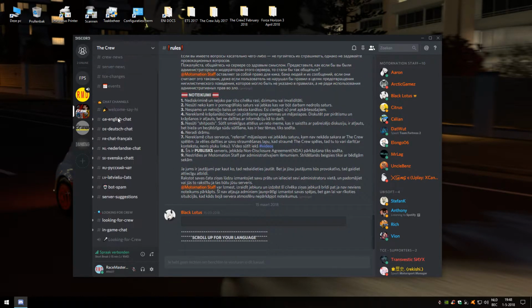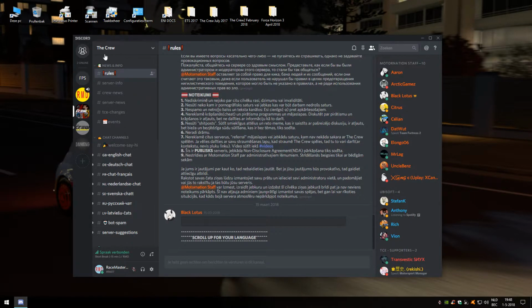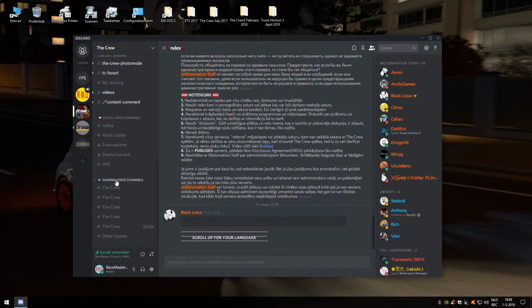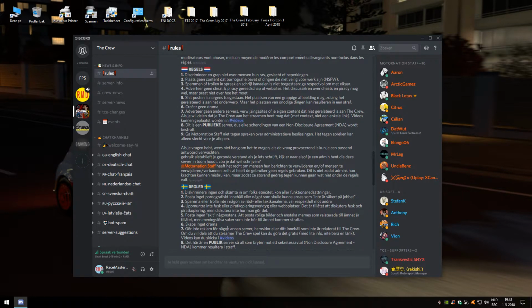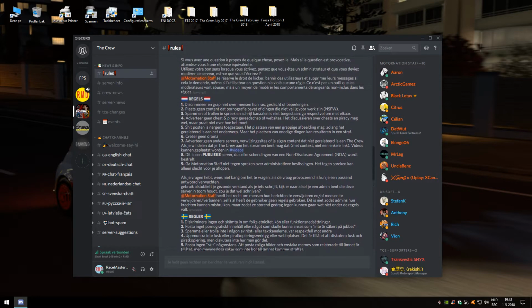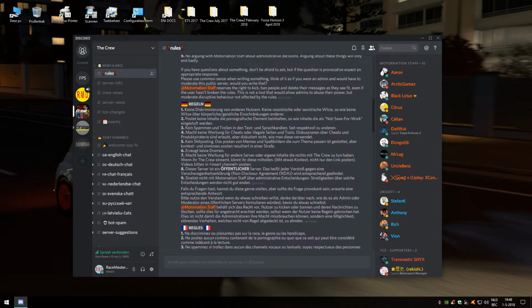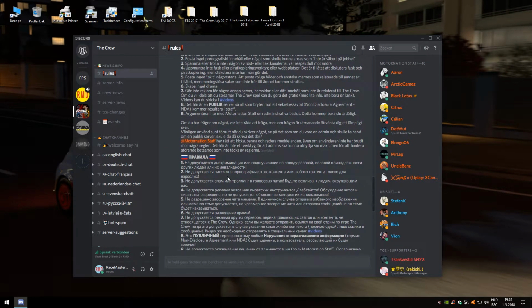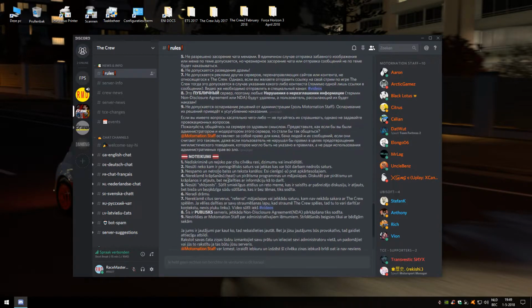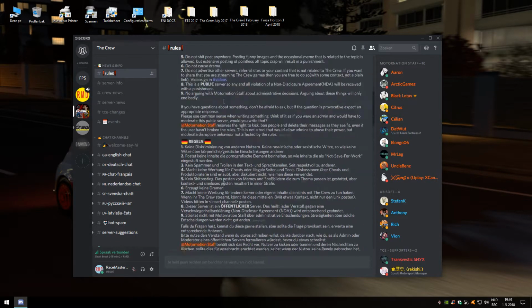You end up on this page here, and if you go on the left, you will see all kinds of different channels. That can be chat channels, voice channels, and so on. You have some rules that you have to go by. Depending on your language, you can scroll up here. If you click on the rules, you can scroll up: Swedish, Dutch, French, English, German, whatever it is. All of those languages are there, explaining the rules for this server. You, of course, have to more or less obey the rules. If not, you will get kicked. It's pretty simple. That is for the rules.